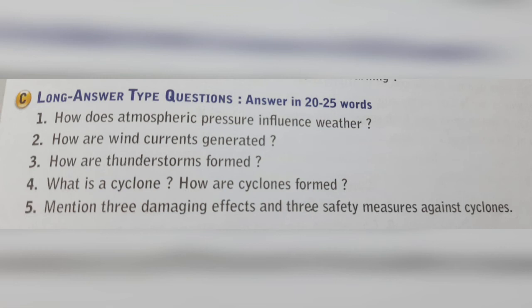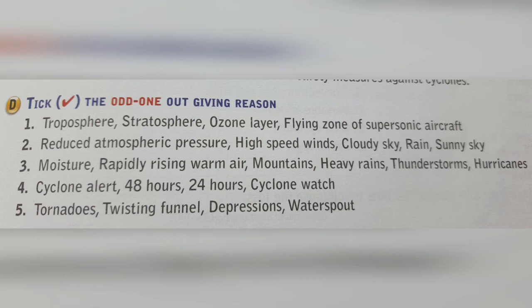And safety measures are, you should carry all the essential goods along with you to a safer place if you know that a cyclone is coming, and you should always pay attention to the weather forecast issued by the meteorological department, and you should always be ready with all emergency numbers which you may need in the time of crisis. You should not drink the water from local sources if the cyclone is over. These are few safety measures which one should always take care of during and before the cyclones.